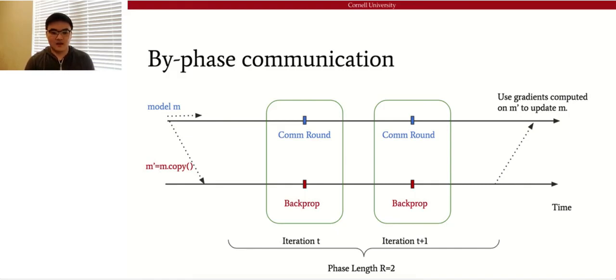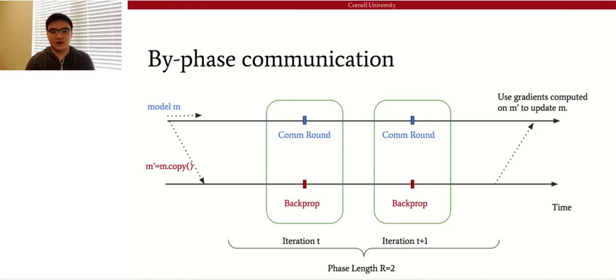At the beginning of each phase, we denote M to be the model that is being trained, and we make a copy of that model and denote it as M prime. These two models participate in parallel. Model M only participates in the communication protocol, while M prime only participates in gradient computation.